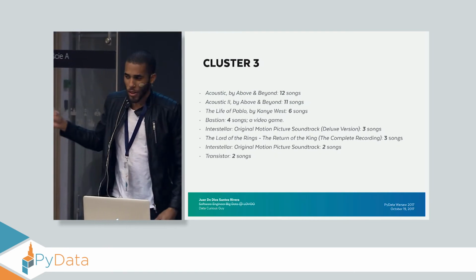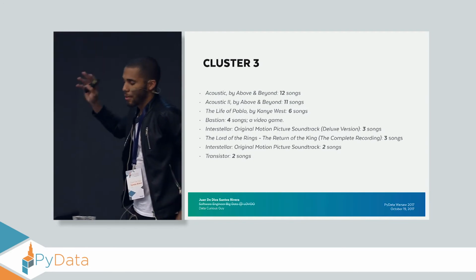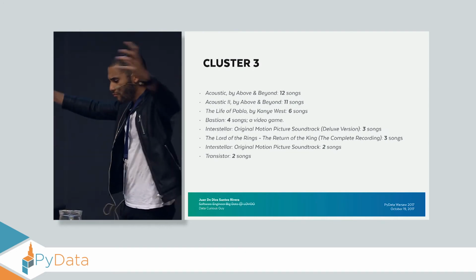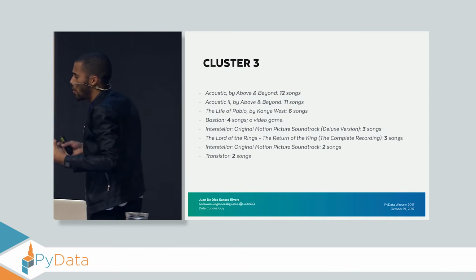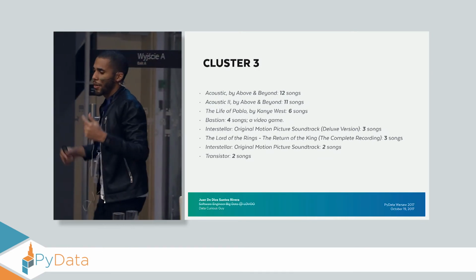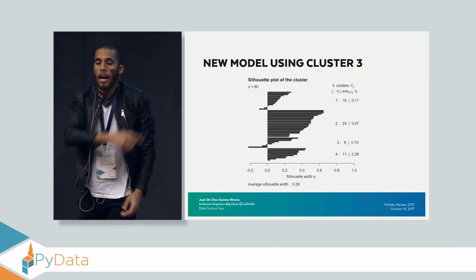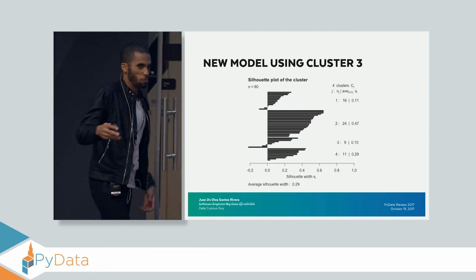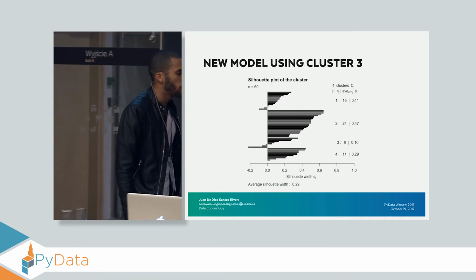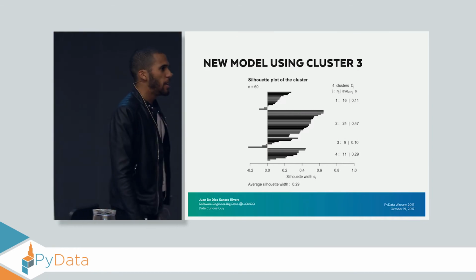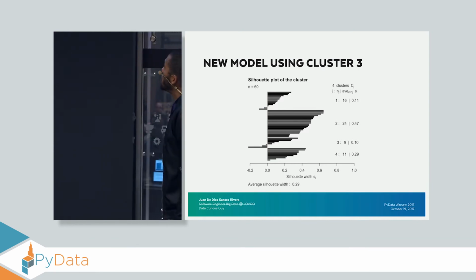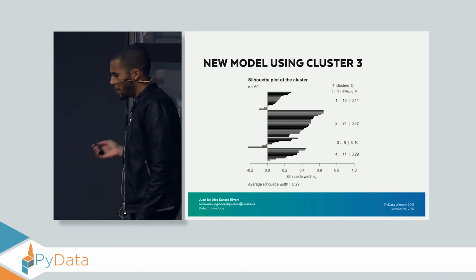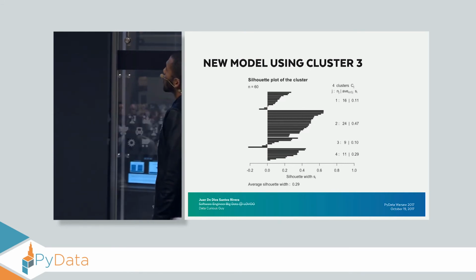But okay, there's a lot of variety here, and I thought, what if I cluster this even further to see if I could find some kind of correlation, some kind of similarity in the cluster. So, like a good inception, I just clustered this once again. And this is the silhouette. In this case, it looks a little bit worse than the previous one, because here the average is 0.29. I have one cluster that is really bad, with 0.10, and another one that is really good, with 0.47. But now let's take a look at some of the content of this cluster.